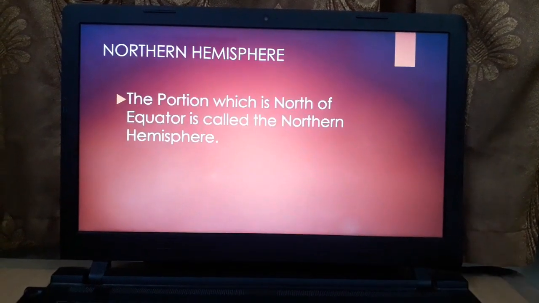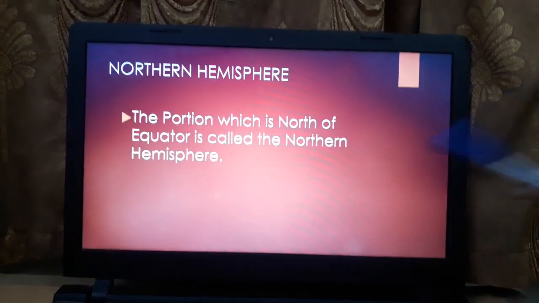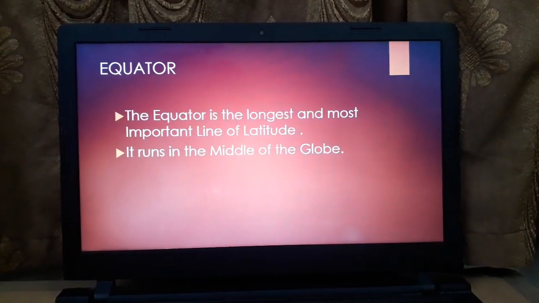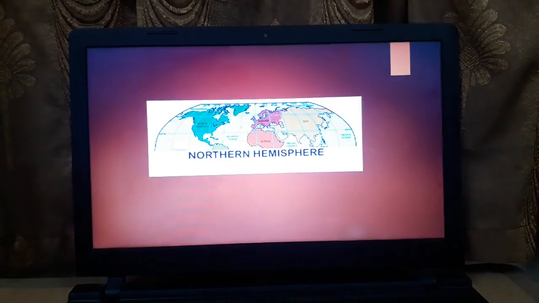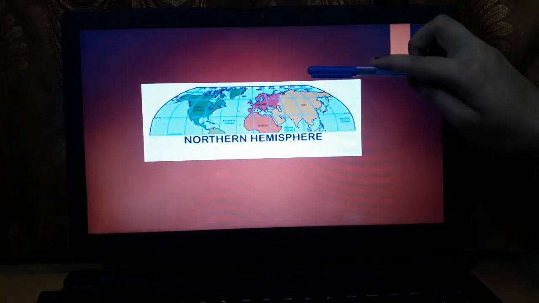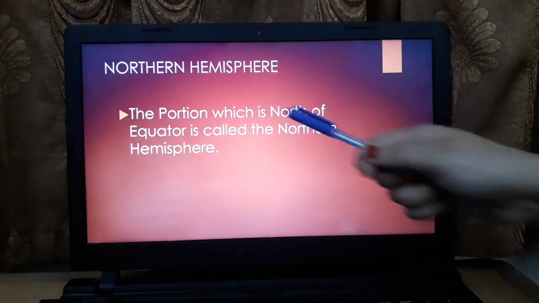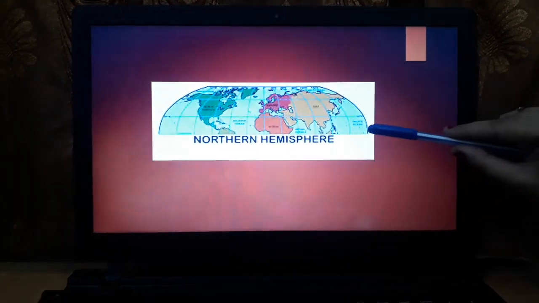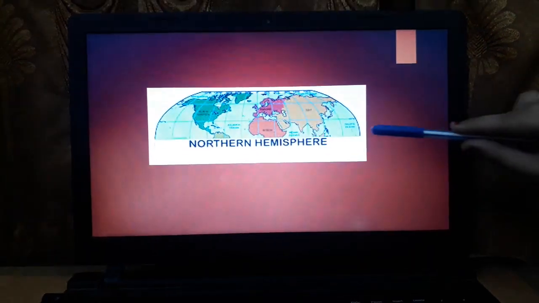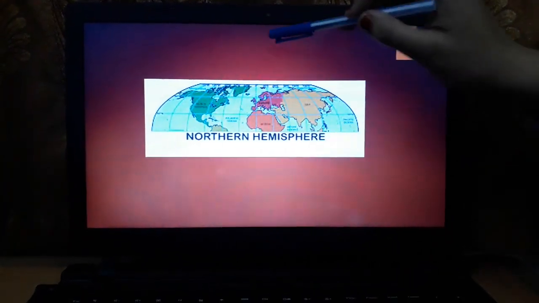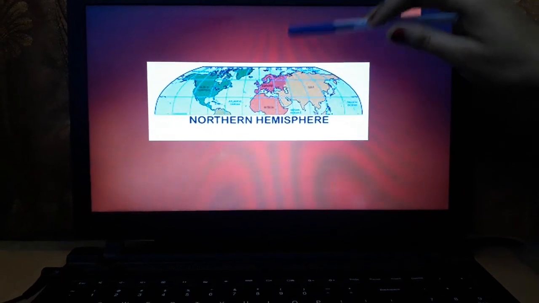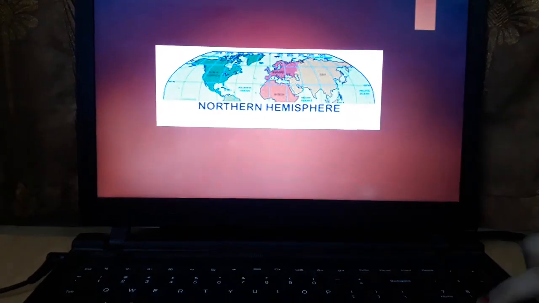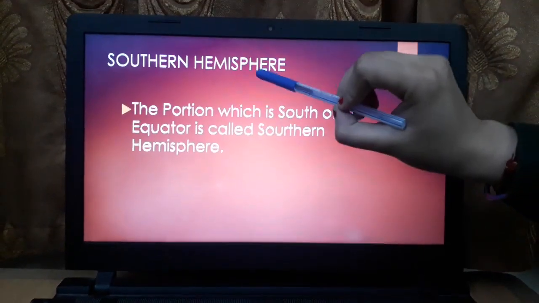Now comes the northern hemisphere. The portion which is north of the equator is called the northern hemisphere. Let us see. You can see the north part of the globe is the northern hemisphere. This border line is depicting the equator, and the portion to the north of the equator is the northern hemisphere.